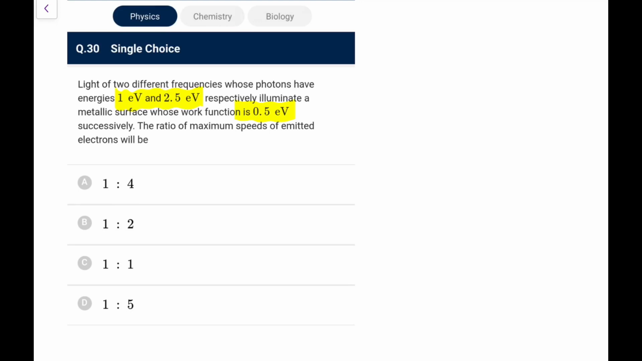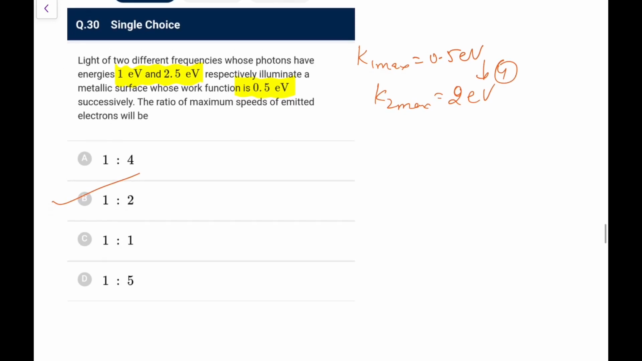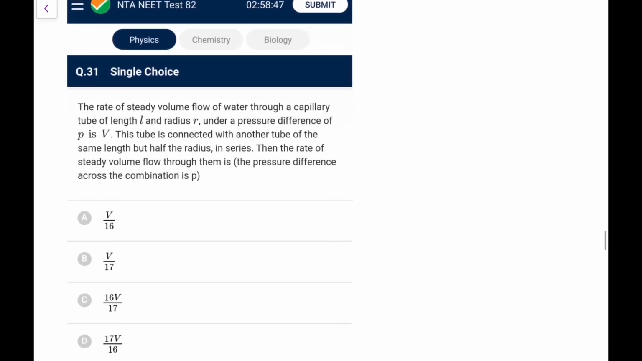Next, light of two different frequencies, photon having 1 eV, 2.5 eV, illuminate a surface of work function 0.5 eV. So in the first case, K1 max would be 1 minus 0.5, that is 0.5 eV. K2 max would be 2.5 minus 0.5, that is 2 eV. So this has become 4 times, so speed will become 2 times, 1:2. Again, this is the third or fourth time I am solving the same question in this anti-abhyas test.